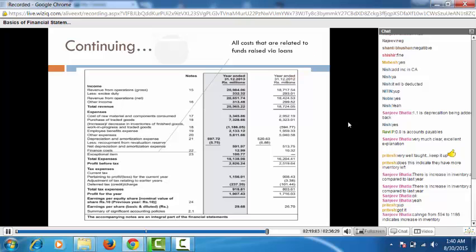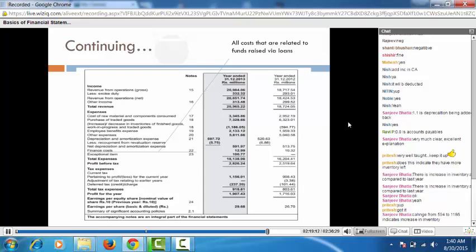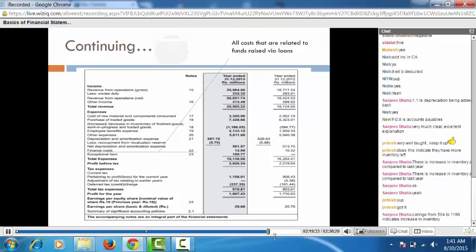Okay, finance cost will give you all the costs which are related to financing of the loans, the loan component. Now there's one exception to this number which I'm going to mention here. Some companies generally do something called bill discounting. What they do is they sell off their debtors to some party who takes the responsibility of getting money from their debtors. And whatever cost they incur in doing this, they mention it under the finance cost. But actually it is not a cost which they are bearing on their loans.